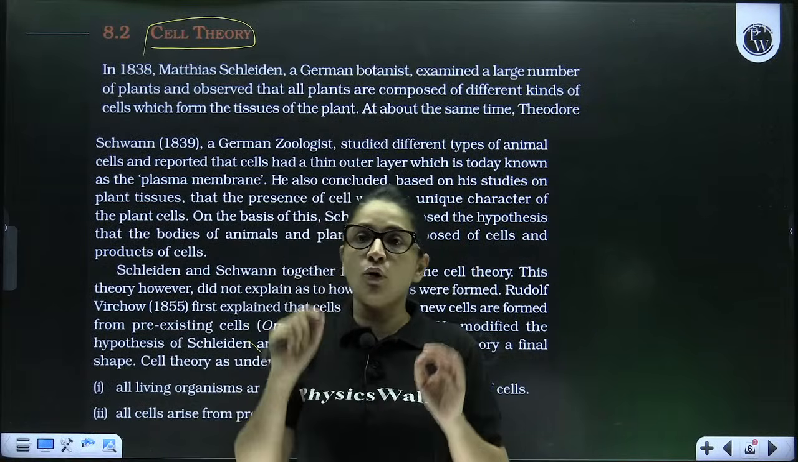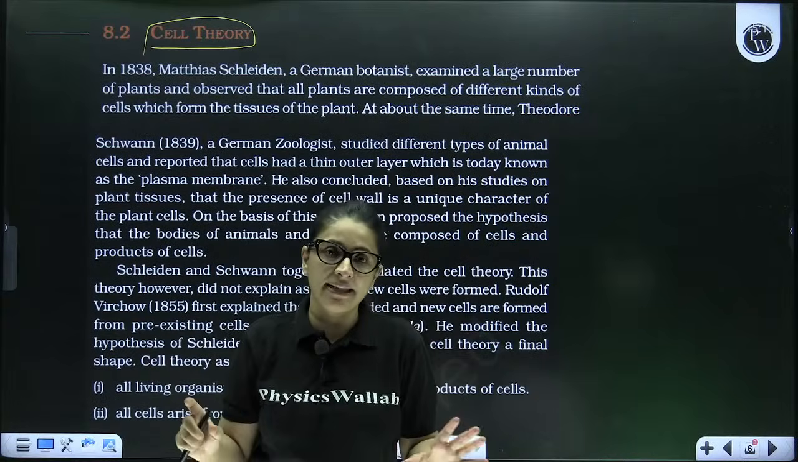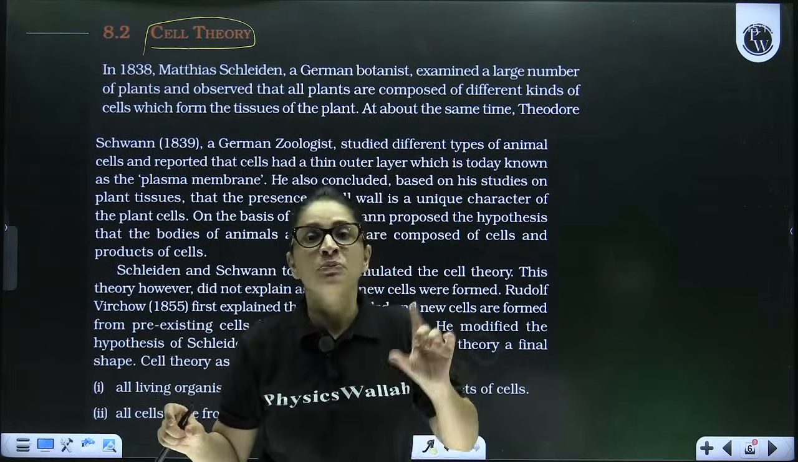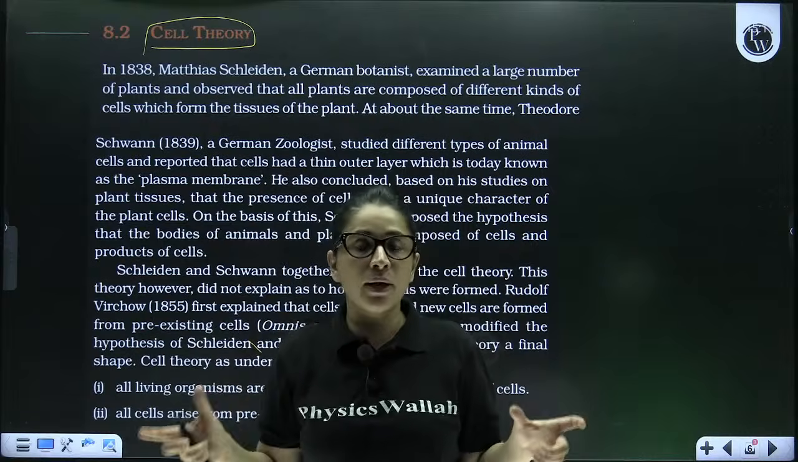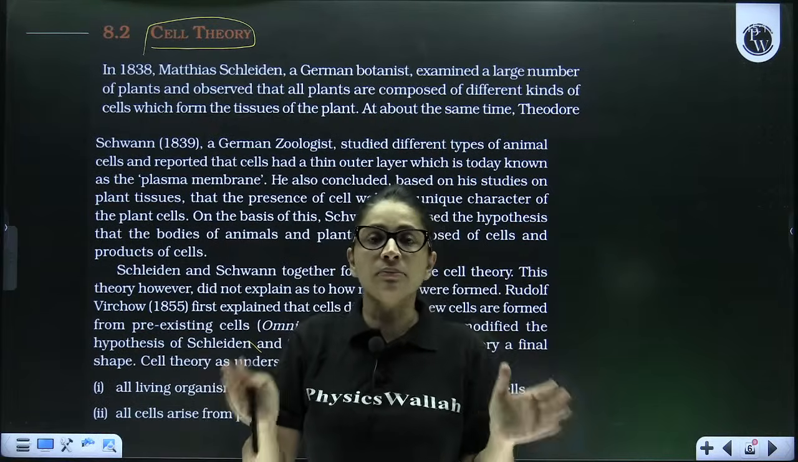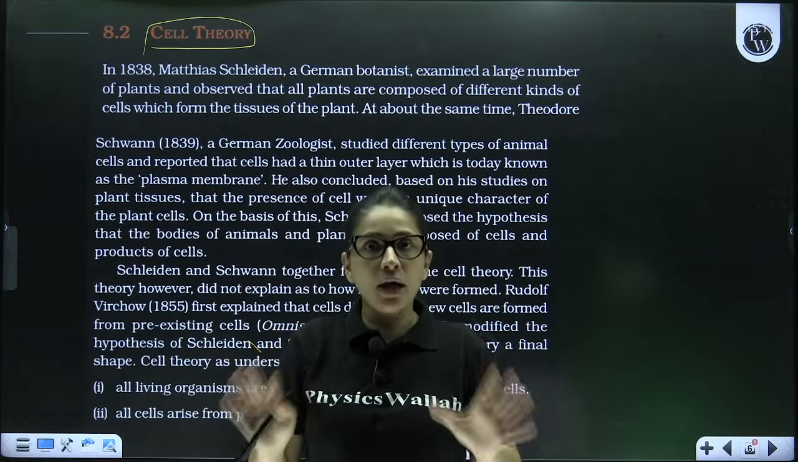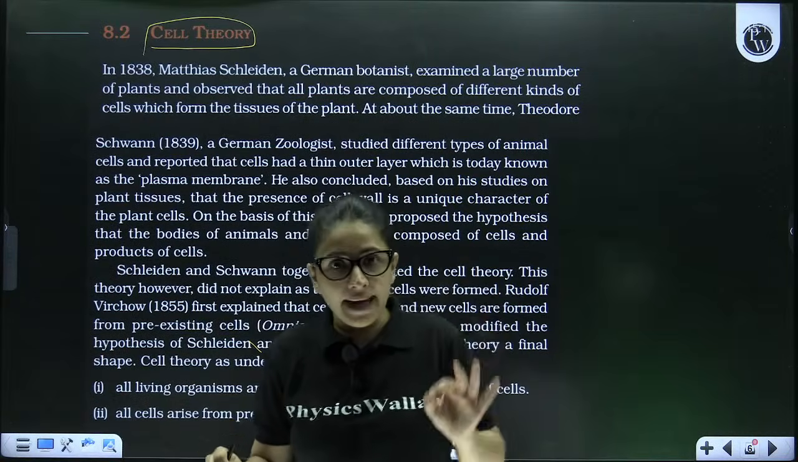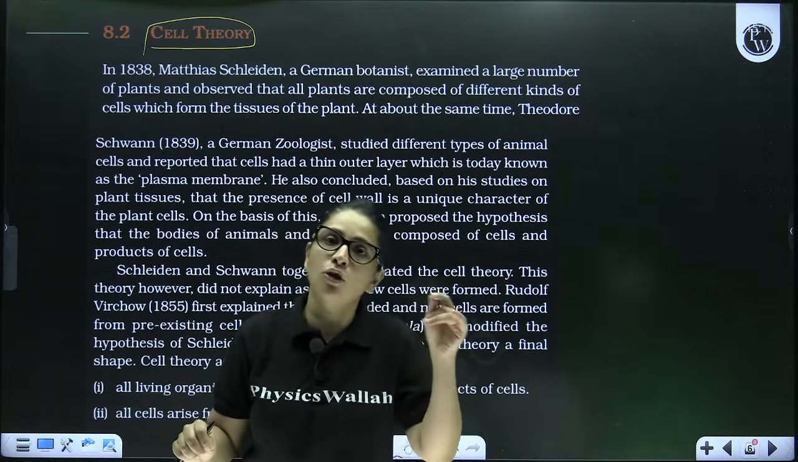Matthew Schleiden and Theodor Schwann, these two people, beta, individually and independently, one working on plants, another working on animals, found some common postulates: that all living organisms are made up of cells or the product of cells.